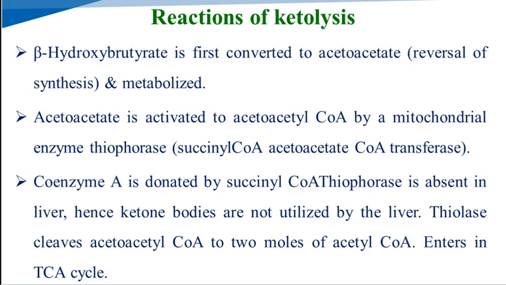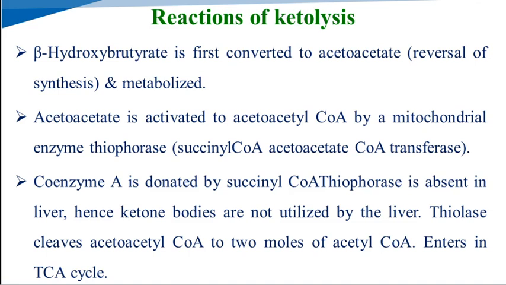The thiolase cleaves the acetoacetyl coenzyme A, and 2 moles of acetyl coenzyme A are given, which enter into the TCA cycle. The ketolysis reaction starts with the cleavage of beta hydroxybutyrate, which is converted into acetoacetate and gets metabolized. Then next, acetoacetate is activated to acetoacetyl coenzyme A.